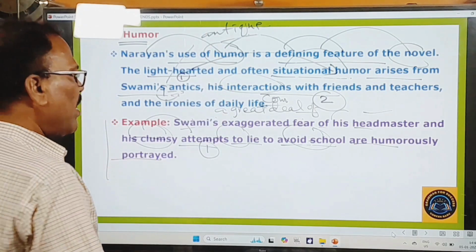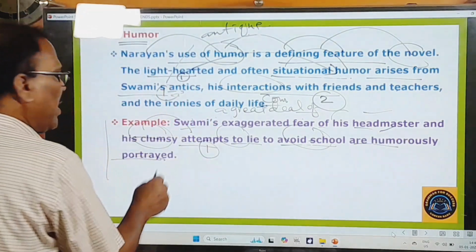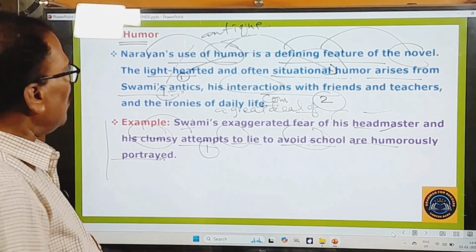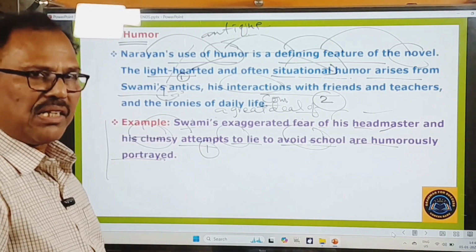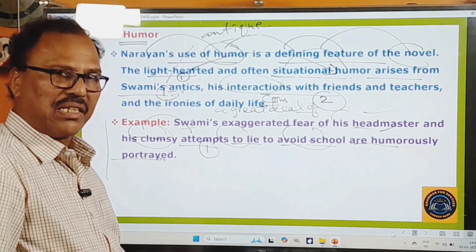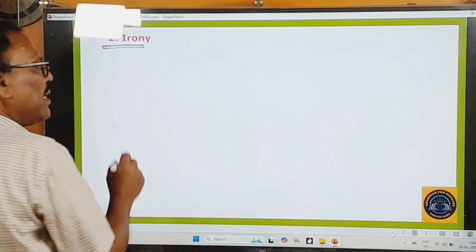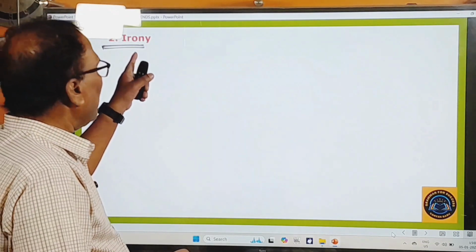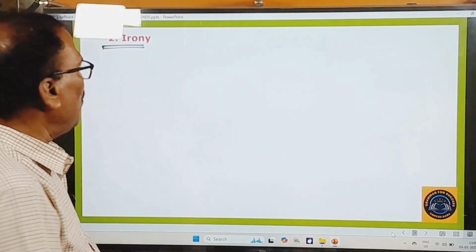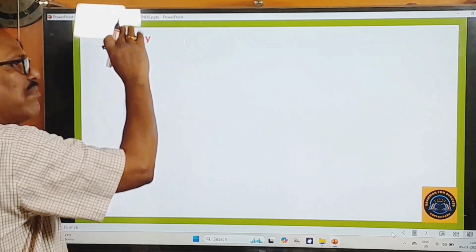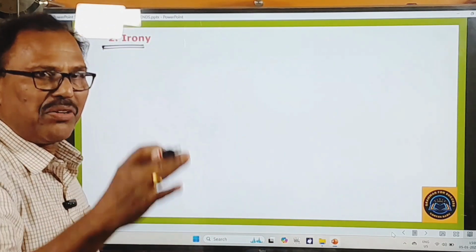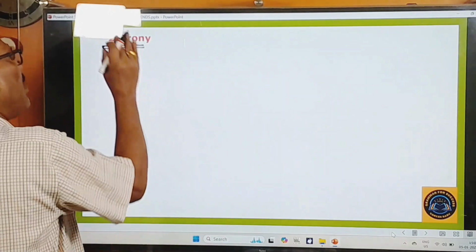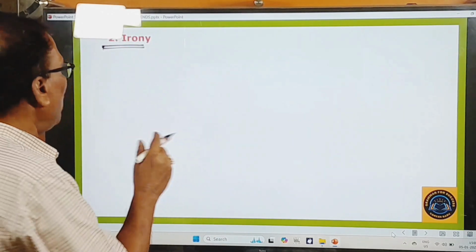Okay, so in this way they are all humorously portrayed. Portrayed means described or mentioned in this beautiful novel Swami and Friends. So this is all about the first literary device, and now let's move on to the second literary device. Second one, irony. Irony is yet another very important literary device employed by R.K. Narayan in this novel Swami and Friends. About this irony I have explained in several of my videos very clearly, and now also I would like to give you a very brief idea about this irony.